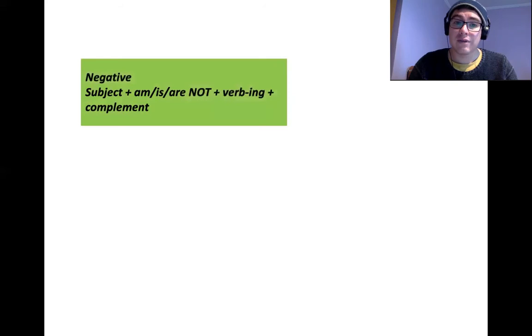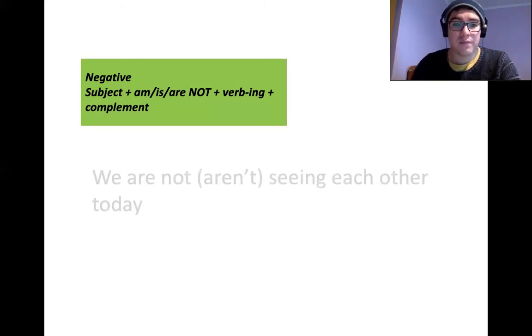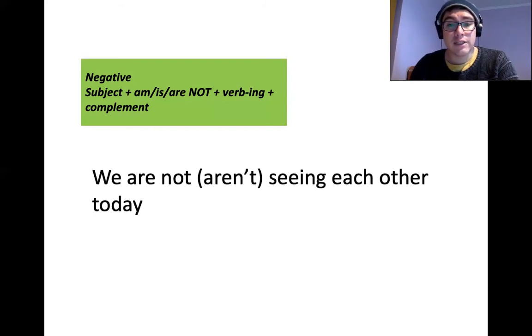Now let's go with the negative. In this case, the negative is subject, then we have the verb to be, is or are, and the word not. The word not indicates the negative. Then we have the verb ing, and finally the complement. For example, we are not seeing each other today. In this case, you can see the words are not can be contracted into aren't. So we can say we are not seeing each other today, or you can say we aren't seeing each other today.